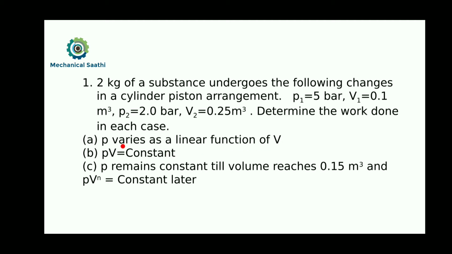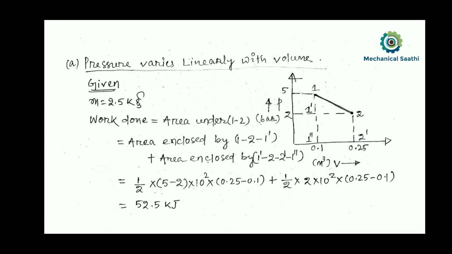So first process is telling that the pressure, that is P, varies as a linear function of volume. Okay. So first let us try to find the solution for process A, that is statement A. So let us see it. So for that let us try to draw first the process diagram. So as the pressure is varying linearly, we can define the state over here. So this is the state 1 and this is the state 2. So in this case pressure is varying linearly. So when we are increasing the volume, at that time pressure is automatically decreasing.